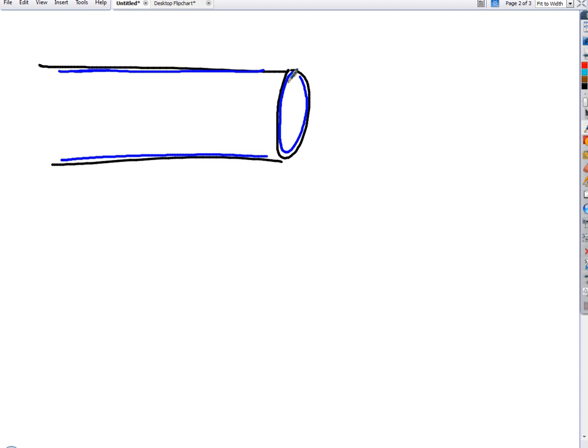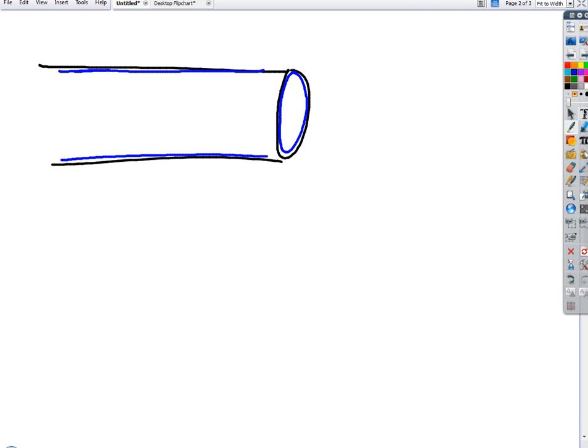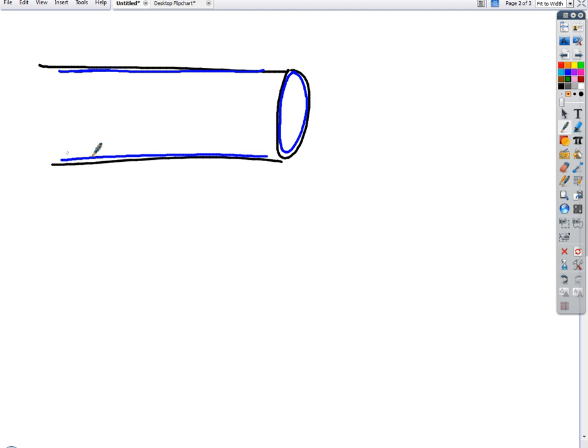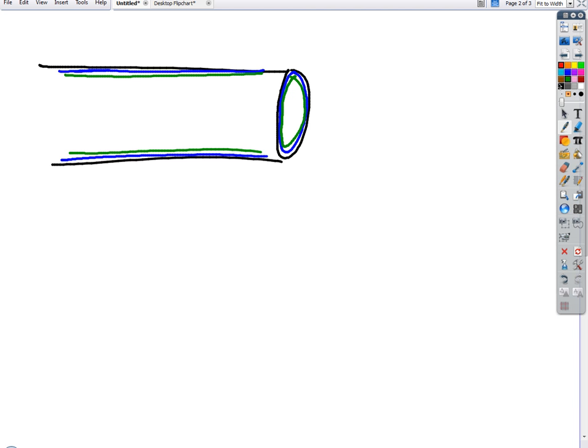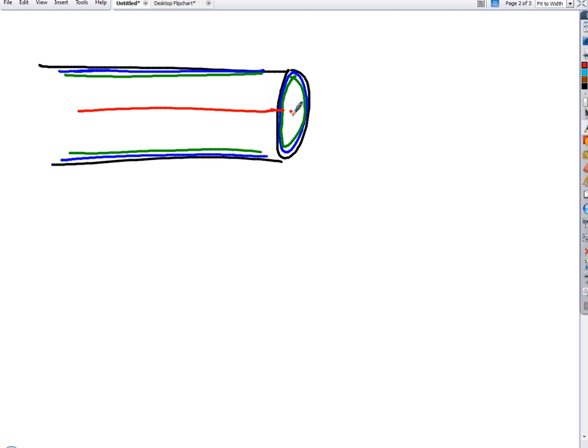Where is the water or the syrup or whatever going to be flowing the fastest in the pipe? In the middle, right? Because that's where it's furthest from the edge. Each layer of water is slowed down a little bit by the layer next to it. So say the blue layer is the outside layer. The next layer inside, we'll call it green. It's going to get slowed down a little bit because it's rubbing against the blue layer. But if I go inside that, then it can go progressively faster, and eventually the fastest layer is like the lead in the middle of the pencil that just goes right down the middle of this thing.